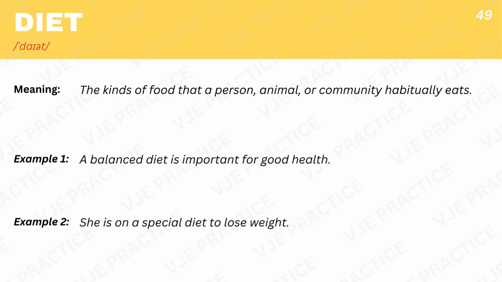Diet, the kinds of food that a person, animal, or community habitually eats. Example 1. A balanced diet is important for good health. Example 2. She is on a special diet to lose weight.